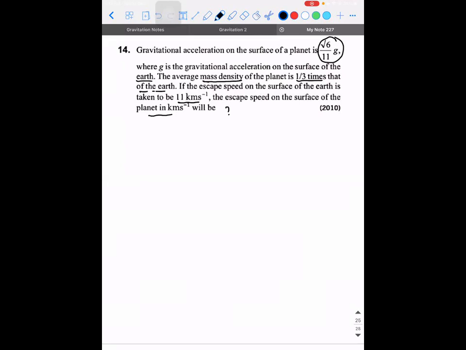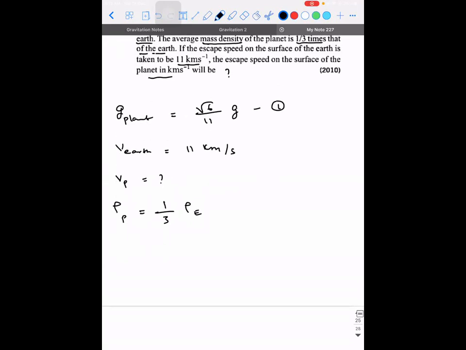So that's the difference between the previous and this one. See, there are two planets, right? One is some planet and the other is Earth. So gravity g on the planet is equal to root 6 by 11 times g. Let this be equation number 1. This is given. Escape velocity on Earth is 11 kilometers per second. We need to calculate the escape velocity on the planet. The density of the planet is equal to 1 by 3 times the density of Earth. So what can we do with this?